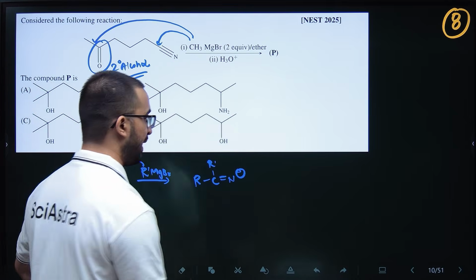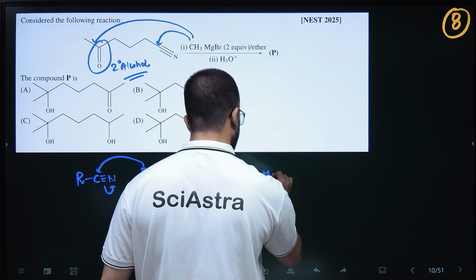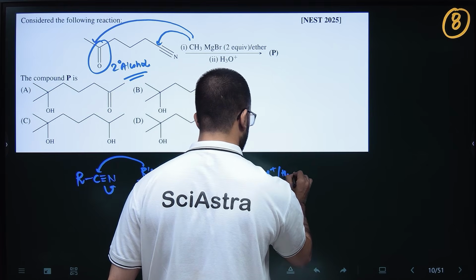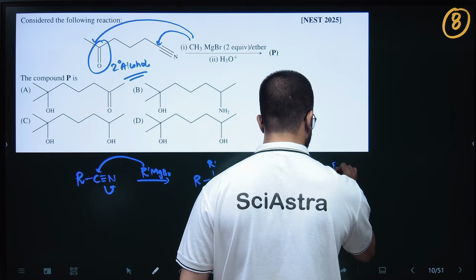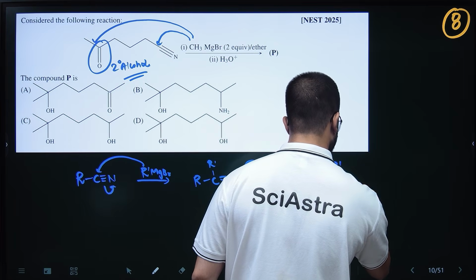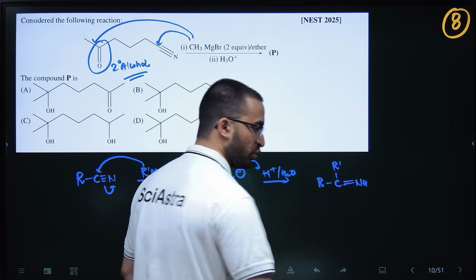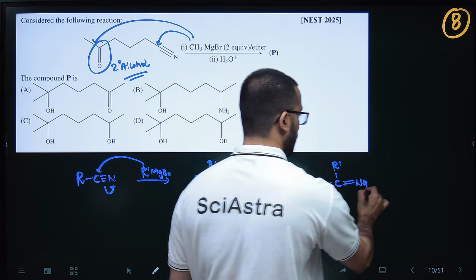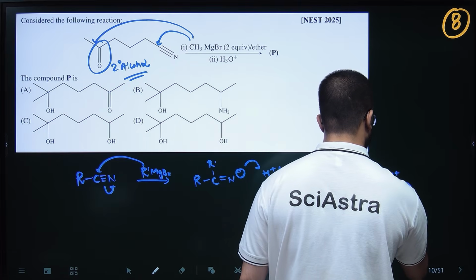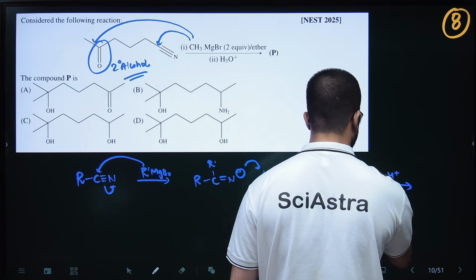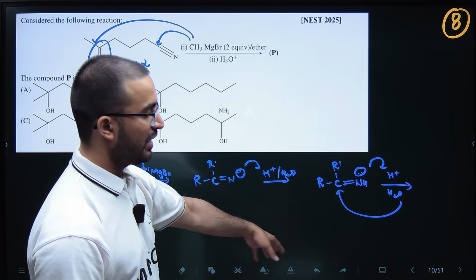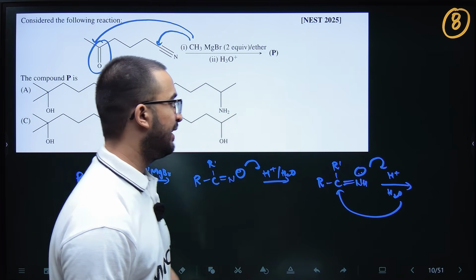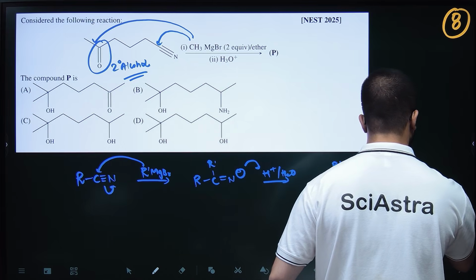Then you put H3O plus, H plus and H2O, so this will take H plus, giving RCR dash NH. Again H plus is there and H2O is there, so this will again take H plus, and this will again attack here, right? Just like that it keeps on happening. At the end, what will be remaining?